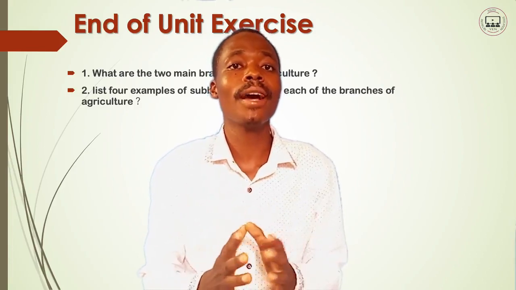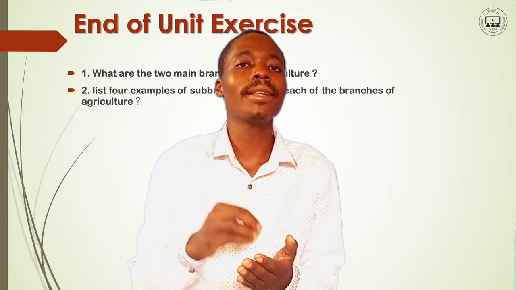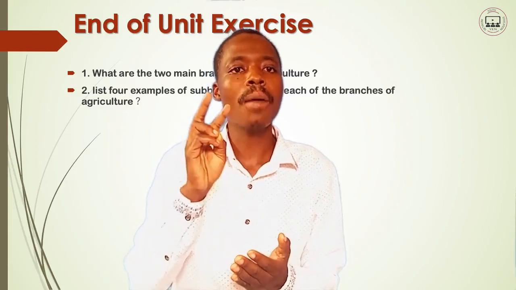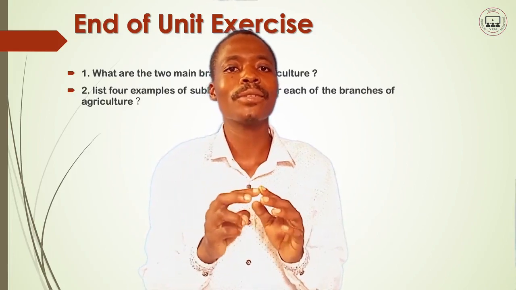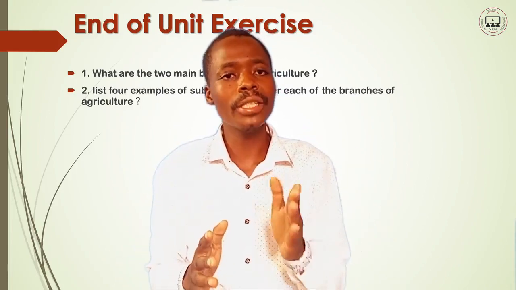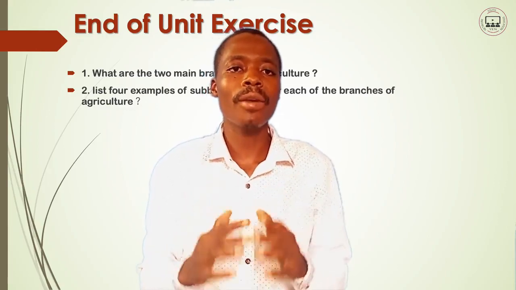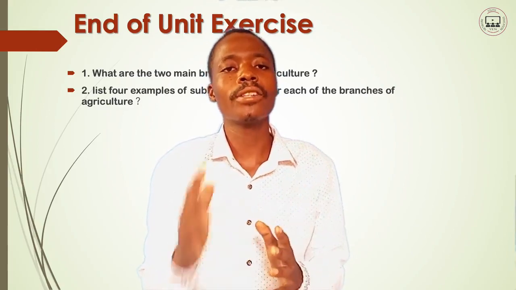Today we were discussing the branches of agriculture, and we have seen that there are two major branches: crop production and animal production. These two are divided into sub-branches, which we have read together. We have seen them with their meanings as well as their examples.